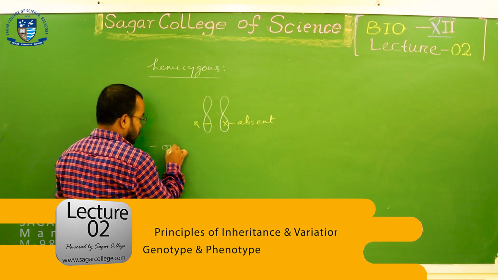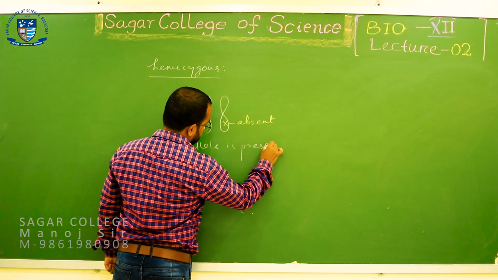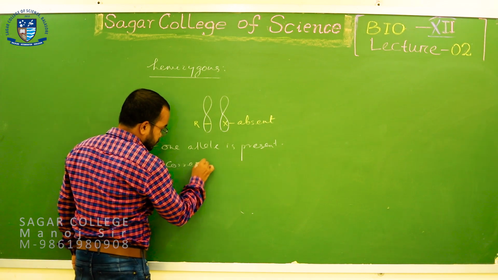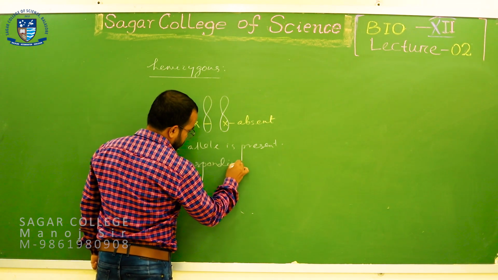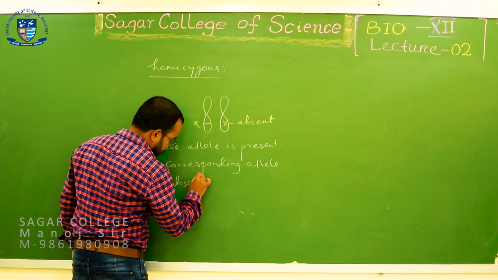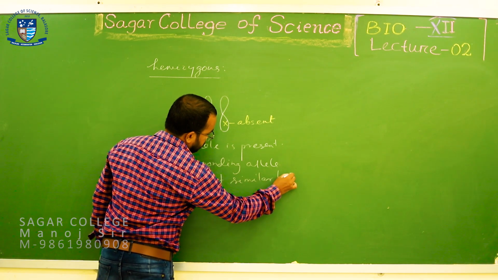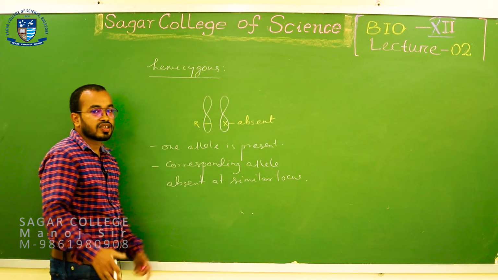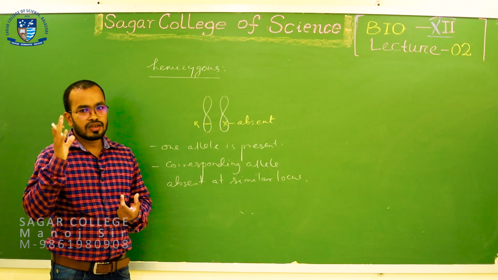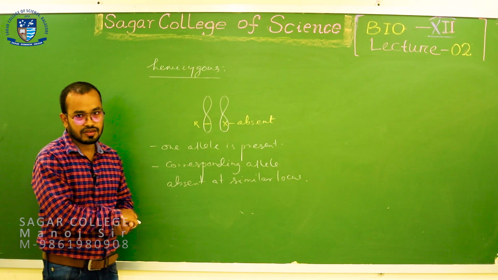So, one allele is present, the corresponding allele is absent at the similar locus, or this allele is missing. That means the zygosity is not complete, and this zygosity is called hemizygous or half zygous. Okay. Got it?